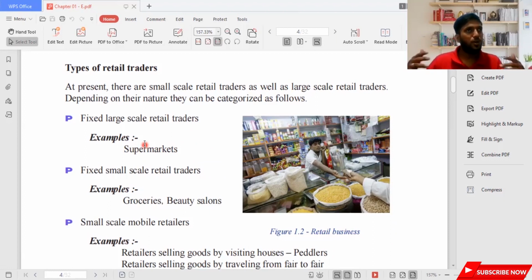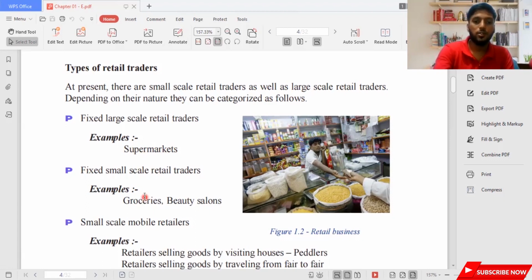Sell a lot of variety of goods, and it's so diversified, and that has a lot of products. Diversified means a lot of products. In this supermarket, you can find everything you really want. Then the second thing is fixed small scale retail traders. What are fixed small scale retail traders? They might be grocery stores or beauty salons, small, but they are also trying to give a good variety of services.